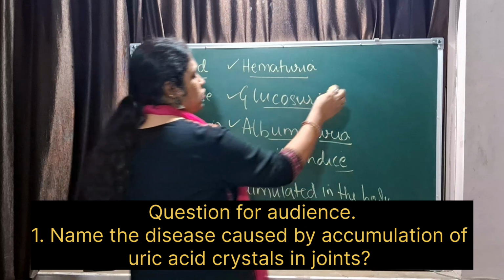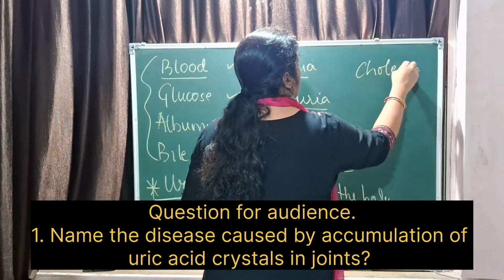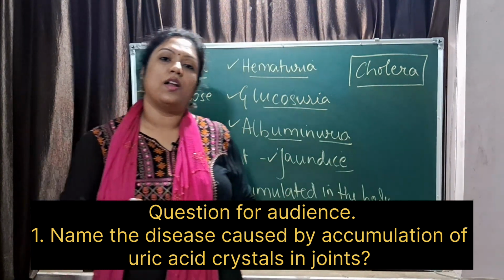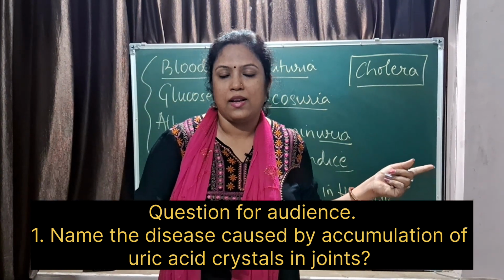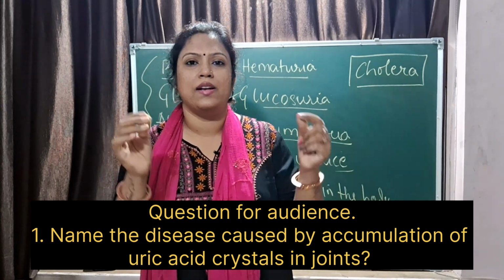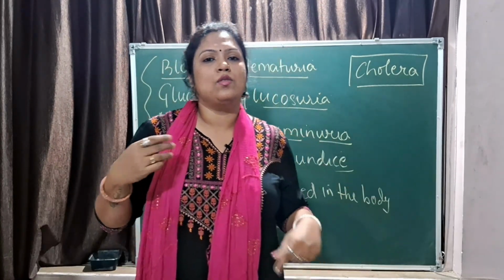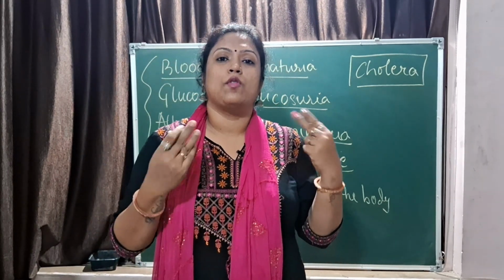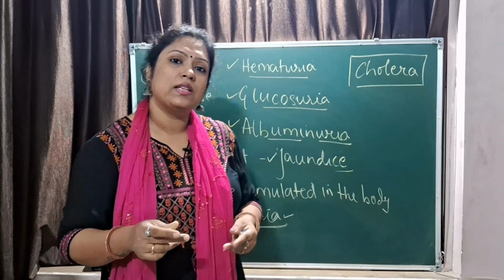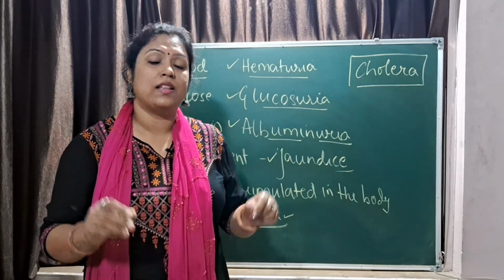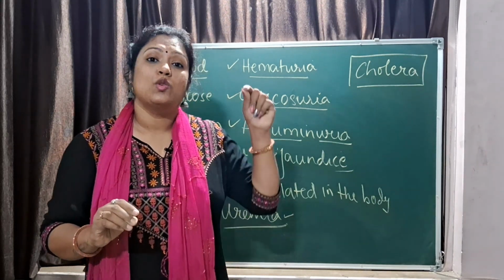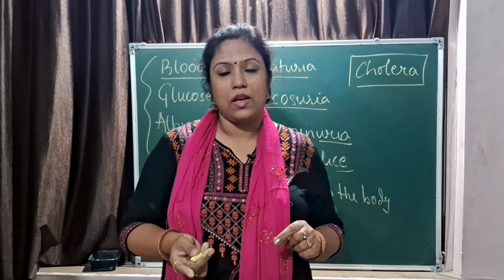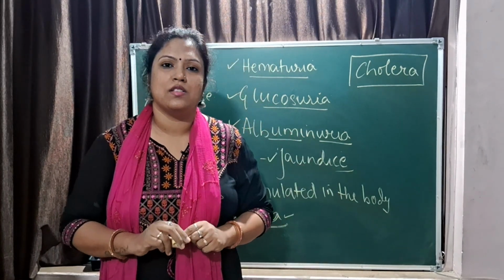There is one more disease that you should know, cholera. You must be wondering why I am talking about cholera in the excretory system, right? Now cholera is a disease where the digestive system is suffering, right? What is cholera? Vibrio cholerae bacteria enters into your system, releases toxins, and you start vomiting and passing out watery stool. That is, water is lost either from the vomit or from the stool. In both the cases, the body's water is lost and the body has to conserve water. So ADH, antidiuretic hormone, starts playing its role. Okay, and what it does, it stops the urination process.